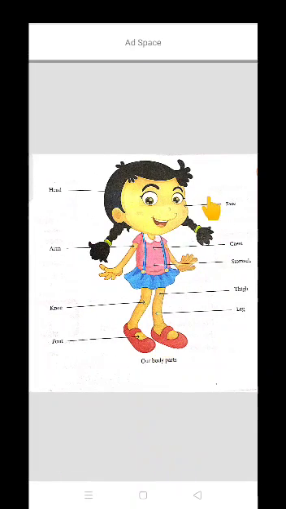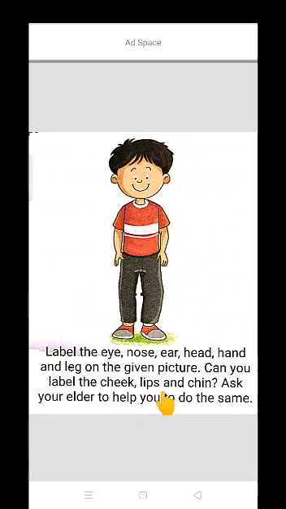As you can see in this picture, body parts are given that you can see outside. So these are also called external parts. Head, arm, knee, foot, face, chest, stomach, thigh, leg. As you can see these parts, these are outside the body. So these are called external parts.